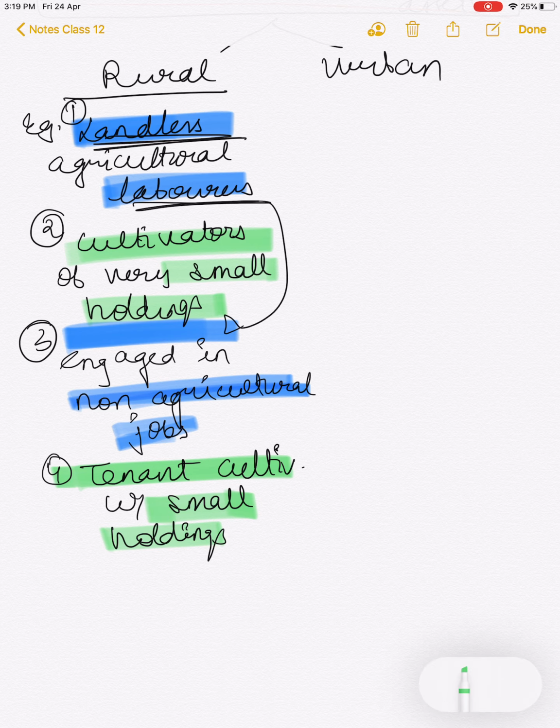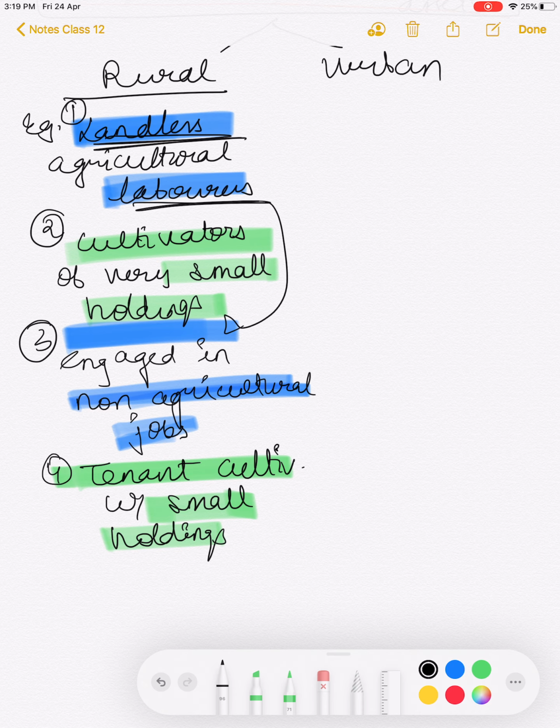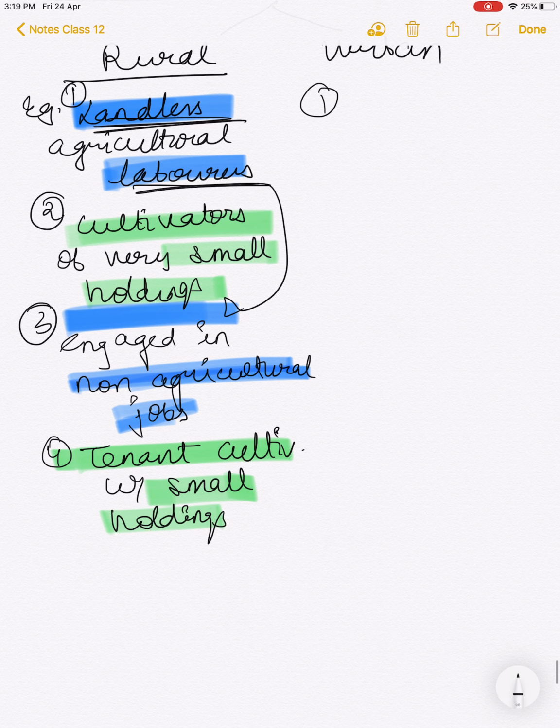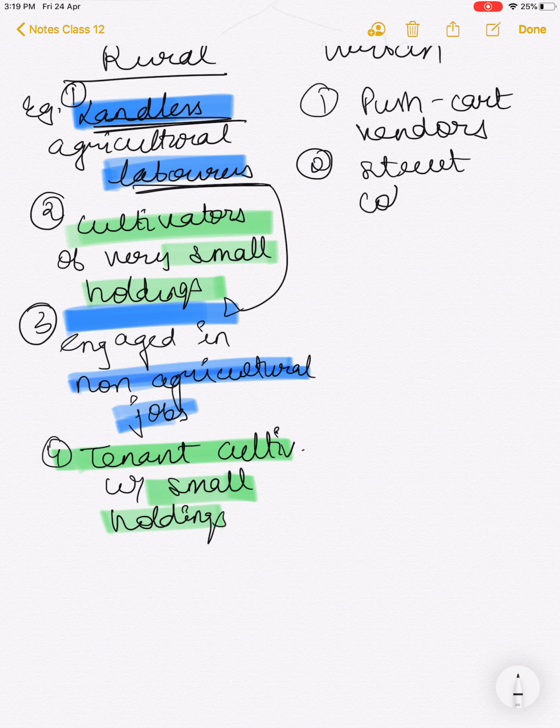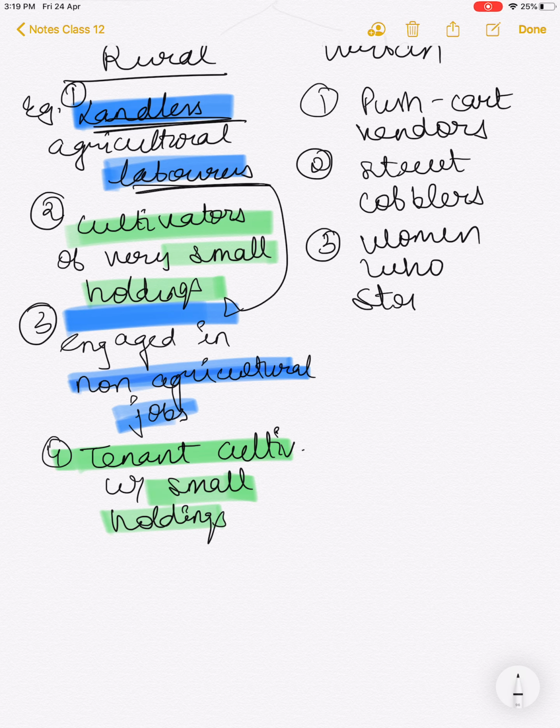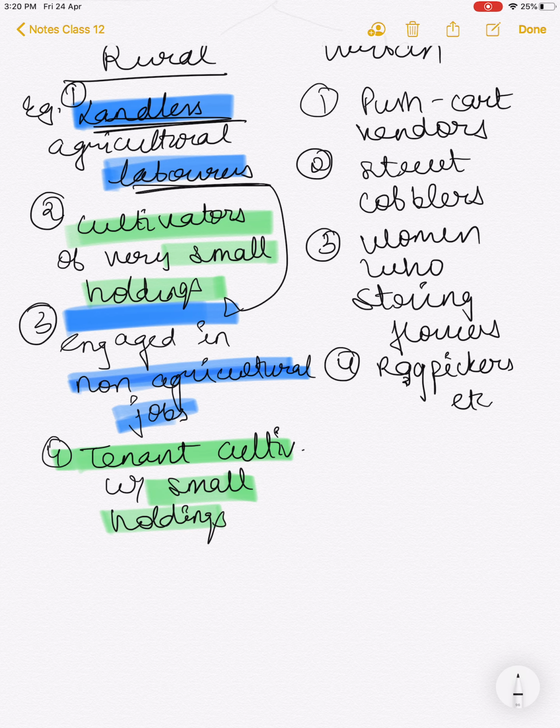Now coming to the urban poor, the examples given by economists are push cart vendors, street cobblers, women who string flowers, rag pickers, beggars, etc. So these are a few that have been classified as the urban poor.